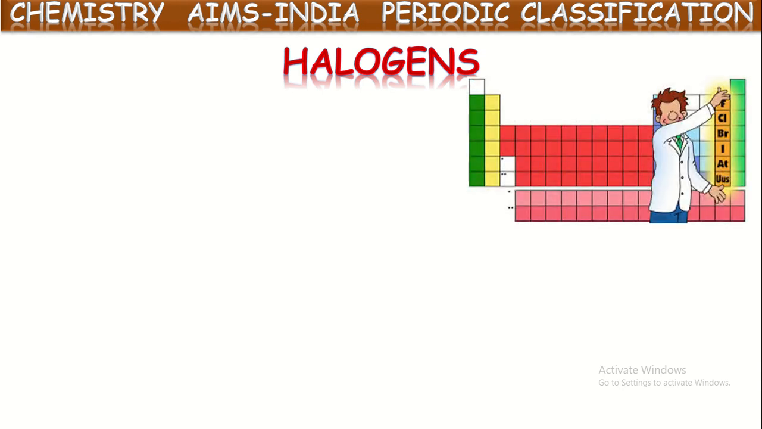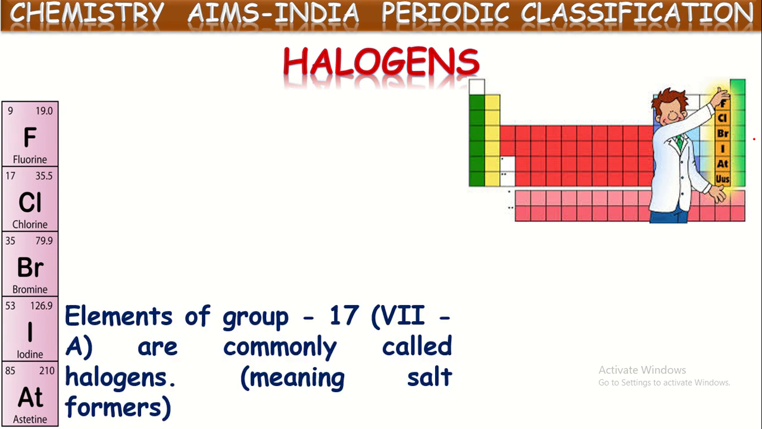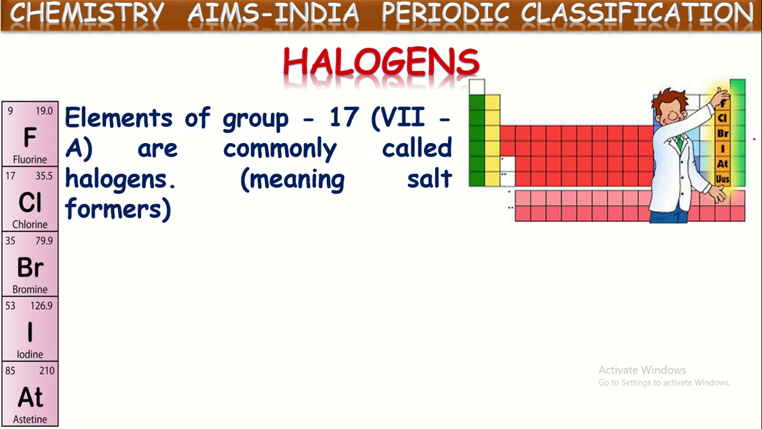Next, one more, halogens. This is the last but one column, that is, the 17th column elements. These are called halogens. They are fluorine, chlorine, bromine, iodine, and astatine. These elements present in group 17, or the 17th column, or 7th A group, are commonly called halogens. The meaning of halogens is salt formers. Most of the metal salts exist in these forms: fluorides, chlorides, bromides, iodides.